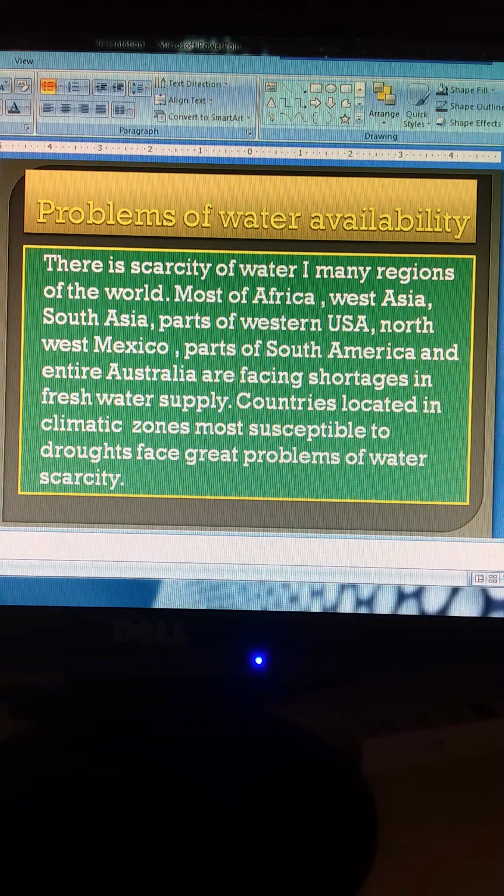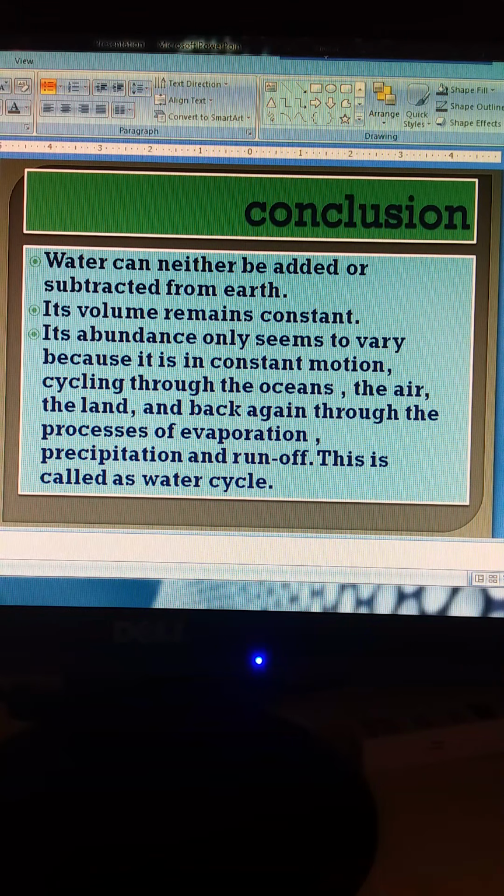So, problems of water availability. Just now I said earlier also that there is a scarcity of water in most places and how they should be filled up, covered up. And we come to a conclusion. Water can neither be added nor subtracted from the earth. So what we have to do, we have to conserve our water.